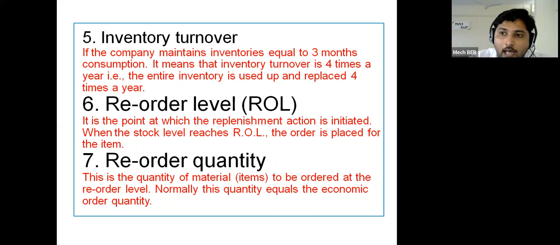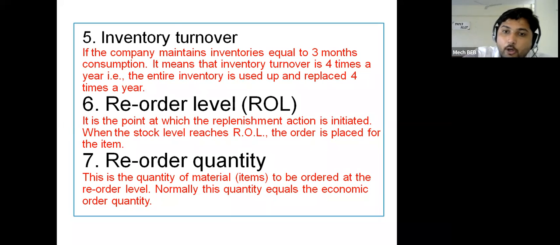So ROL is the limit where you can start the order process. Reorder level is the point at which the replenishment action is initiated. When the stock level reaches the ROL, the order is placed for the items. Then the 7th is reorder quantity.